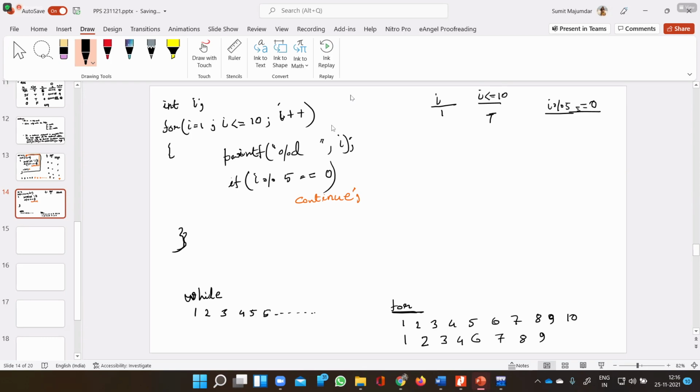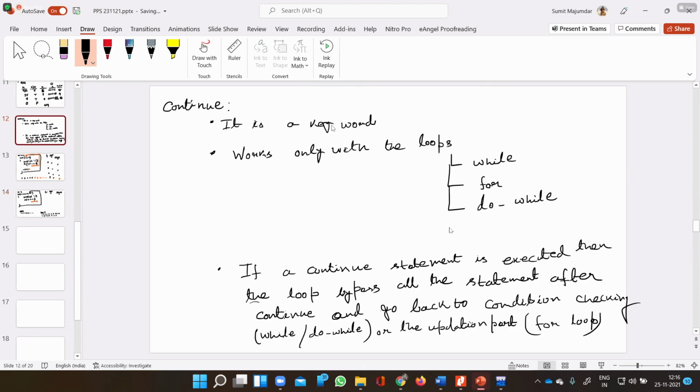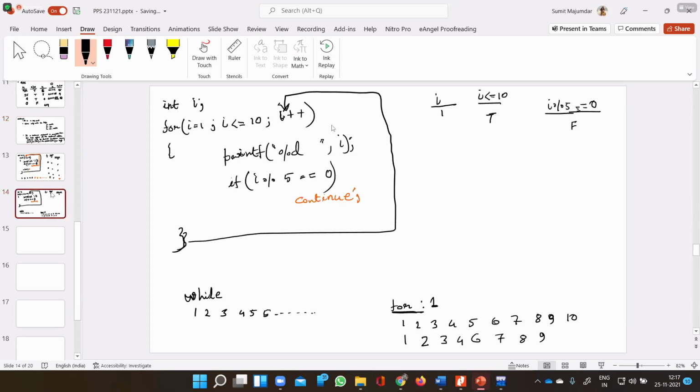So it will print the value of I, that is 1 will be printed. As the if condition is false, it will go back to the updation part. We have already mentioned that in a for loop, it will go back to the updation part. So the I value will be incremented by 1, so the I value will be 2.